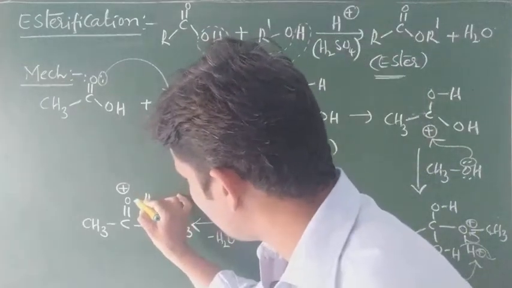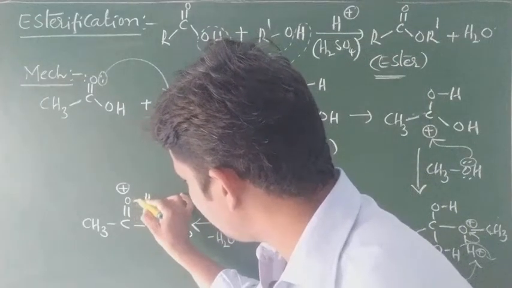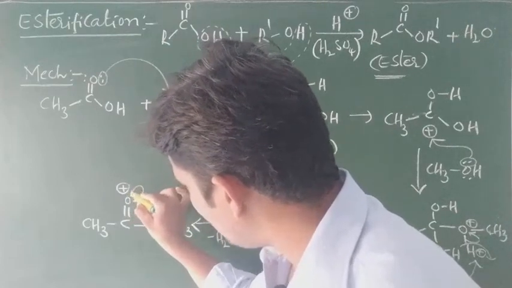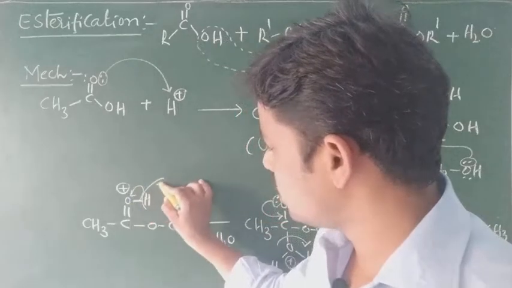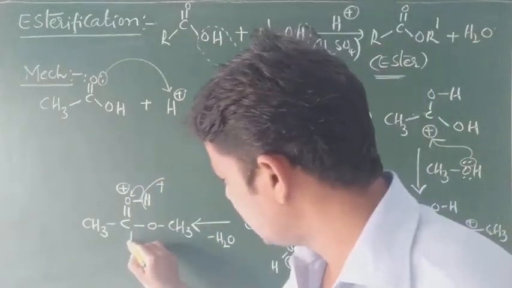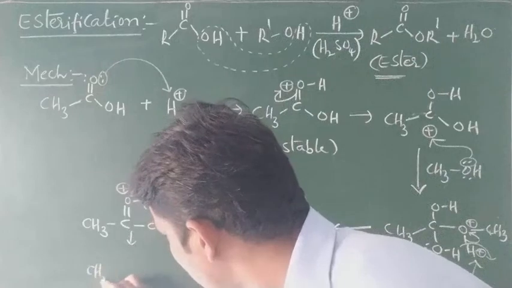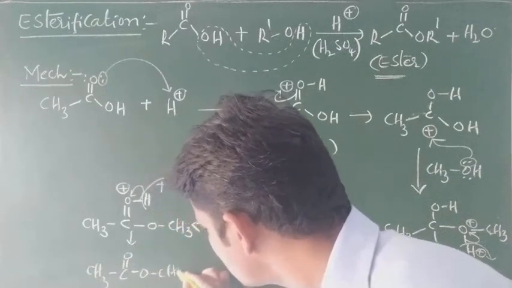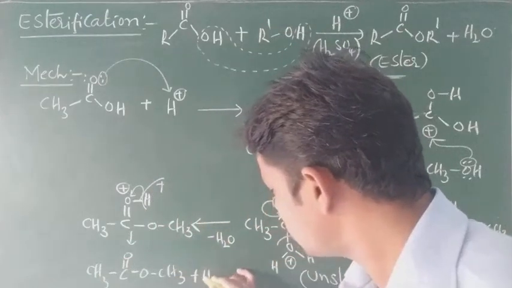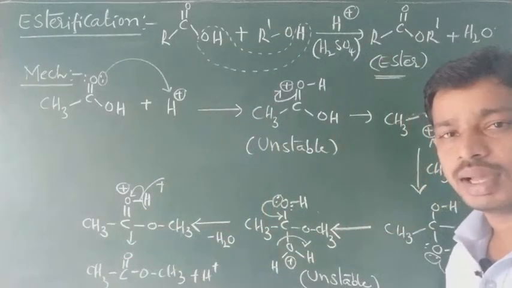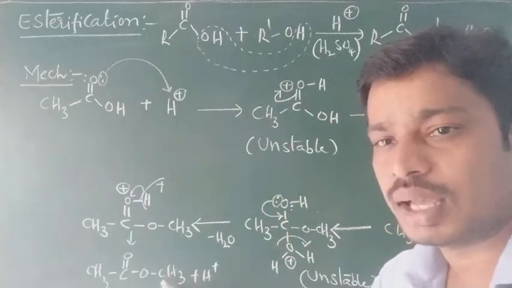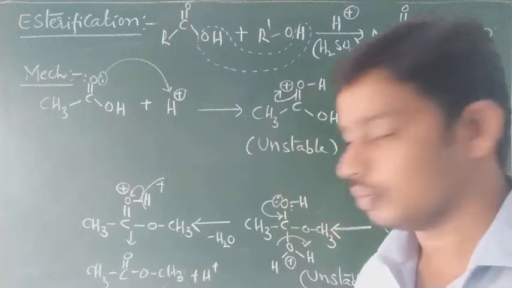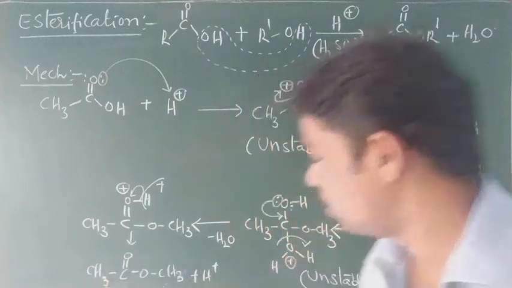Deprotonation means what? A removal of proton. So here the bond between oxygen and hydrogen is shifted to oxygen. Then hydrogen is removed as H plus. Then we'll get CH3, C double bond O, OCH3 plus H plus. So this is ester, CH3. This is formation of ester.